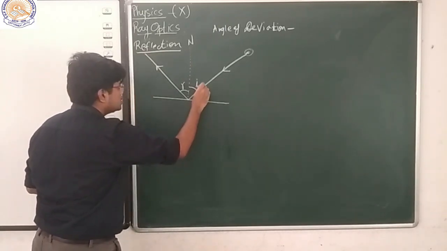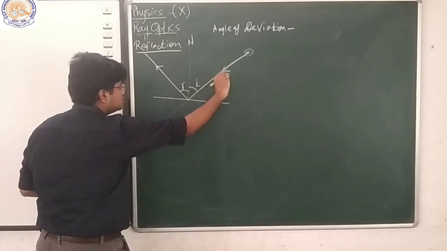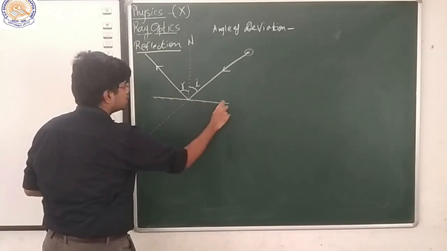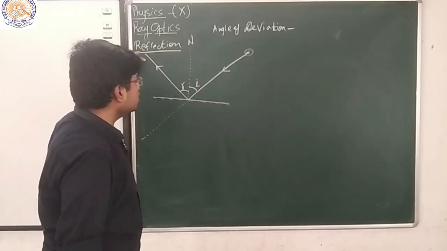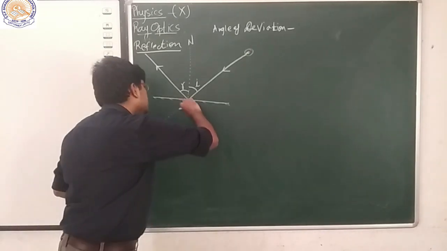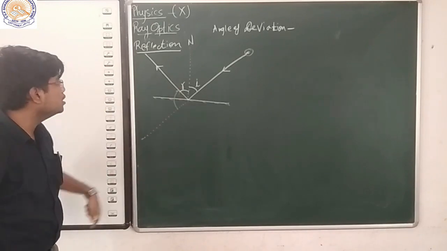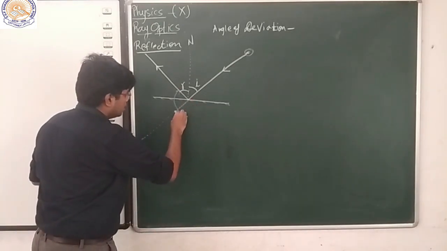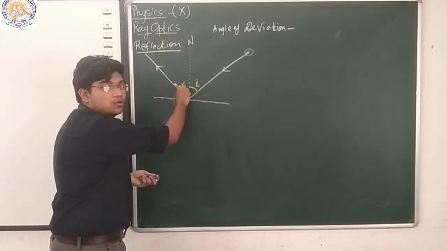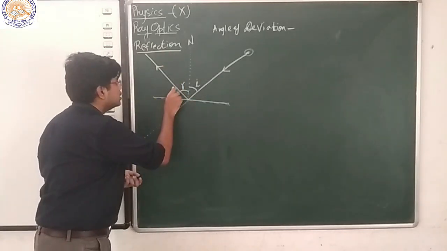So for this instance, let's say this was the actual path by which the incident ray was coming, but due to this reflector, it has moved away, right? So the angle of deviation, what we define, is this angle by which the incident ray is deviated towards the reflected ray. We call this delta.